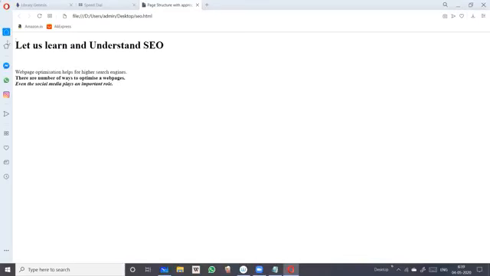H1 is the largest heading, so you can see it is giving us the bold and larger font as compared to the other 3 fonts. Then we have used the para tag, which is a simple para. Then the bold tag, the font is a little bit thick, and then the italic tag. And you have seen the order also, that the tag which has opened first has closed last.